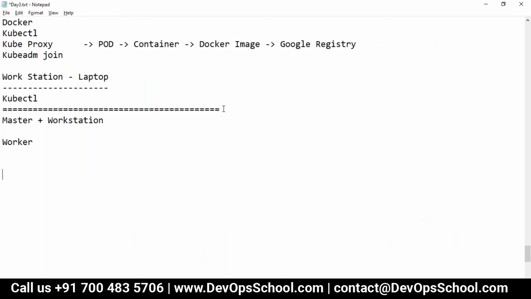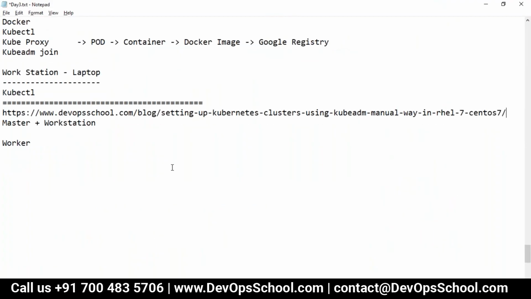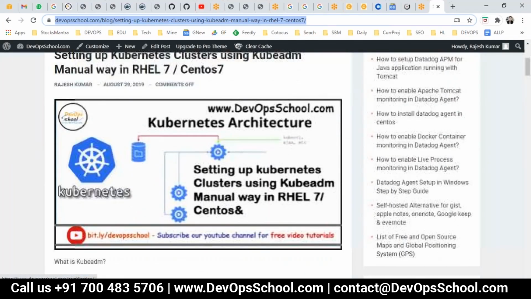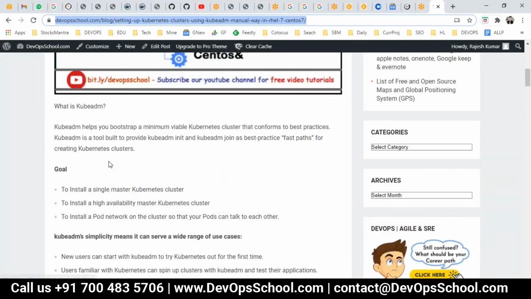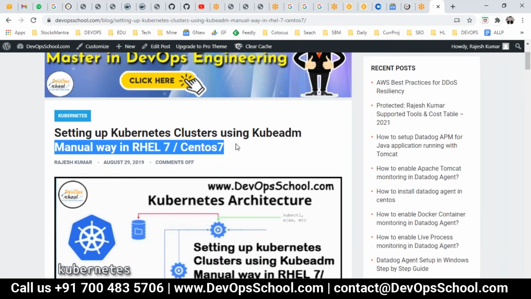Guys, let me tell you here, I am doing this for everyone. But if you want to do it in offline hours and all, you can do this stuff also. So this is the stuff which I have tried my best to describe. Setting up a Kubernetes cluster using Kubeadm the manual way in RHEL or CentOS, it will work.